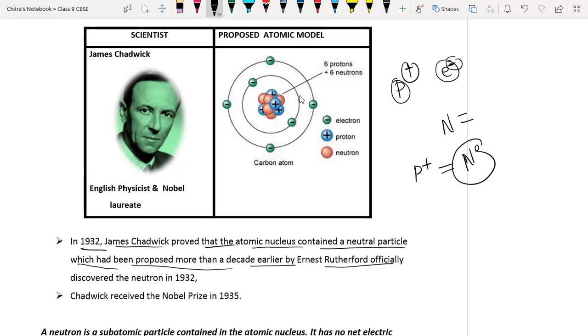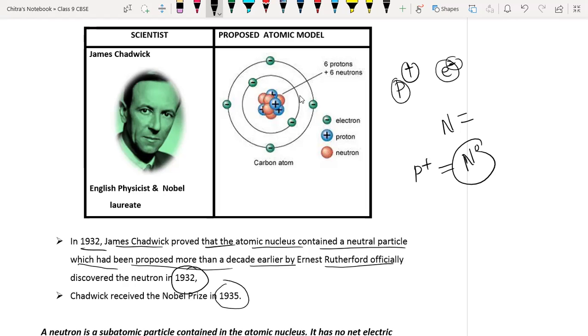But Chadwick discovered one more subatomic particle and named it the neutron, which has no charge on it. He discovered it in 1932, and Chadwick received the Nobel Prize three years later, in 1935.